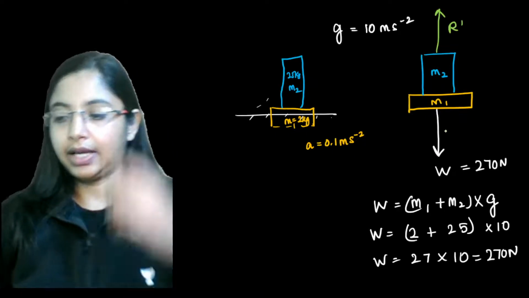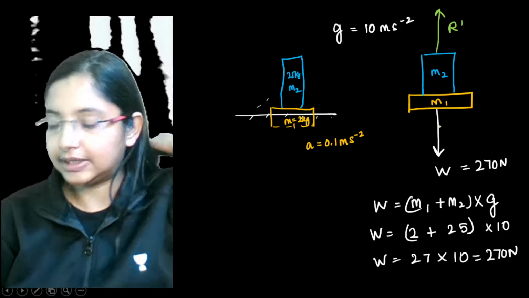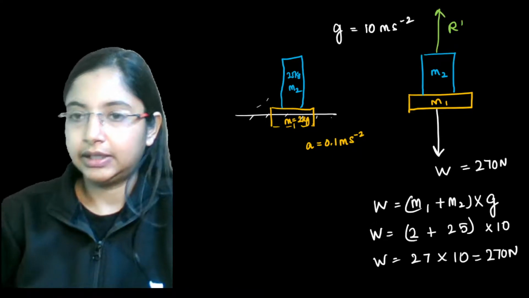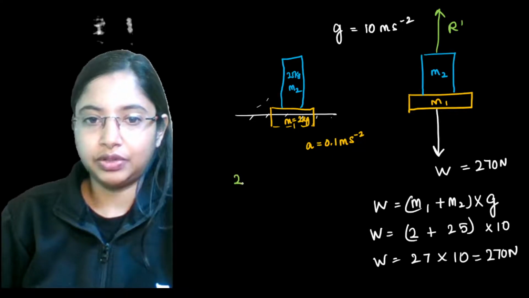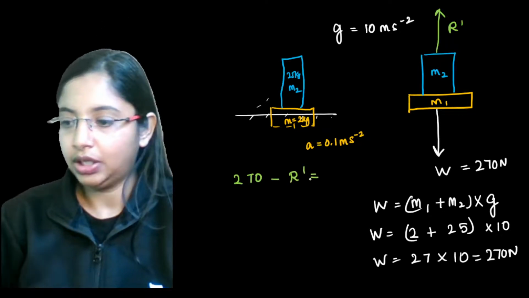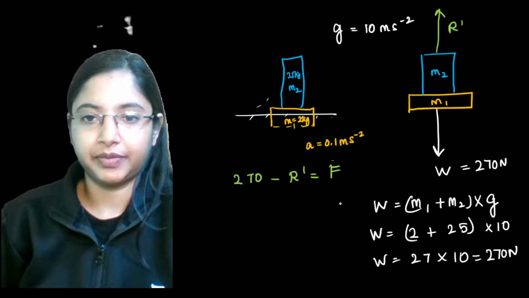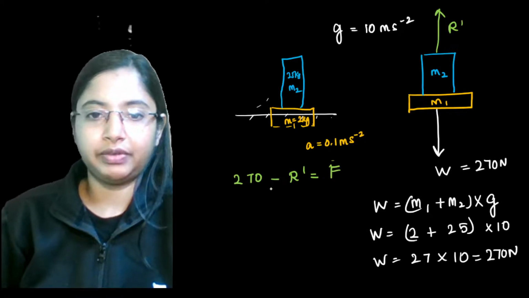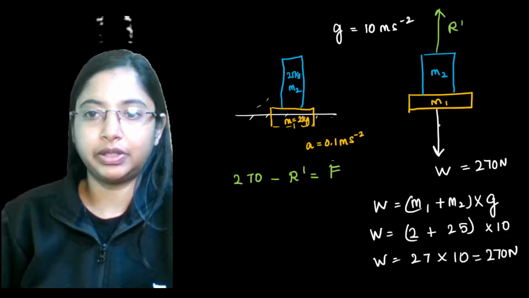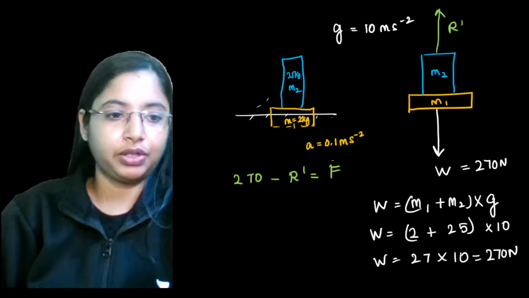Applying the laws of the system, this weight force, that is 270 Newton, minus the reaction force will be equal to the total force acting on the system. The total force on this system is the weight acting downwards minus the reaction force acting up.